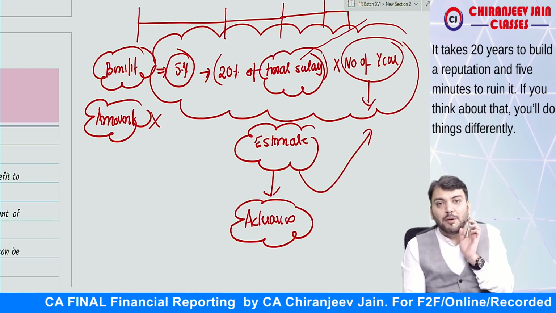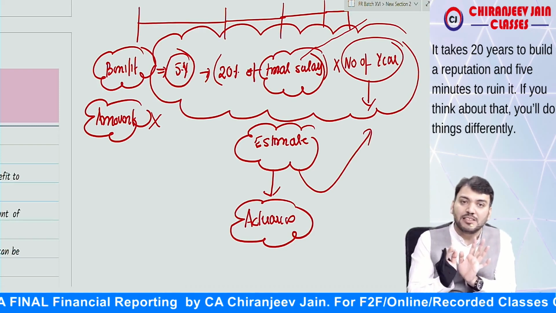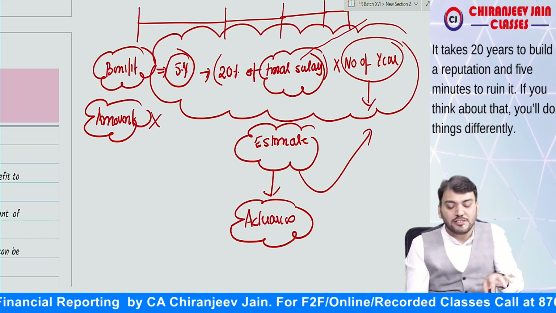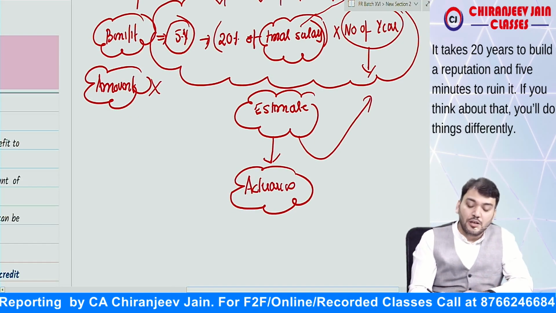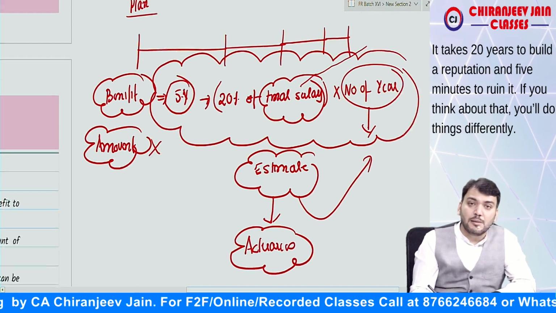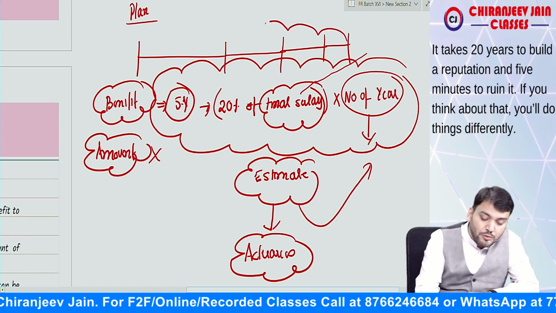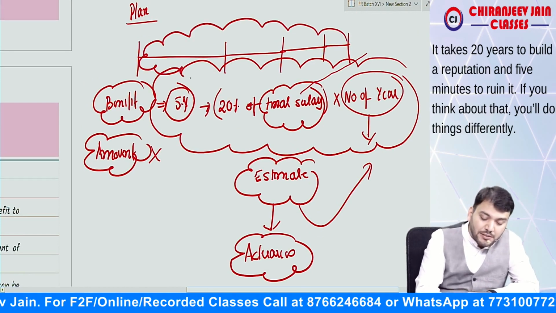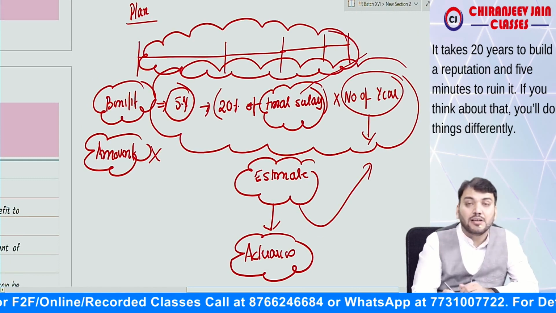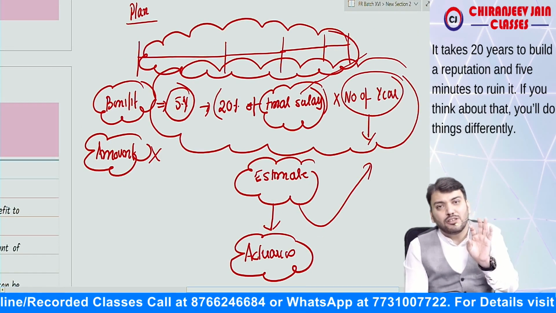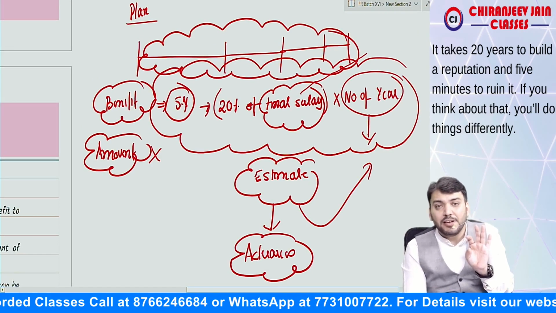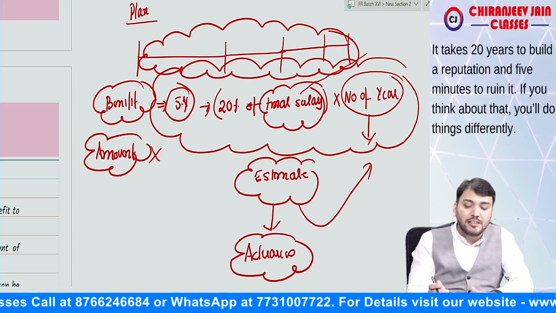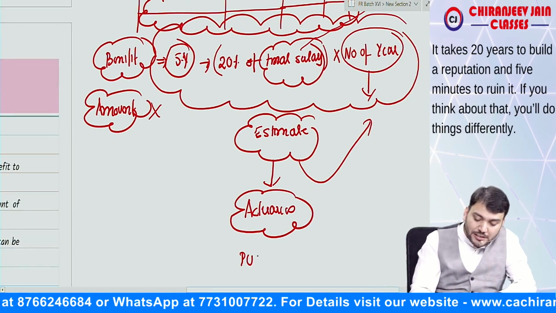Actuaries will do such type of estimation. Once the amount is estimated, that amount will be allocated to the estimated number of years, and therefore such method is known as projected unit credit method.